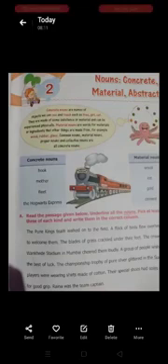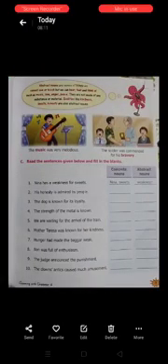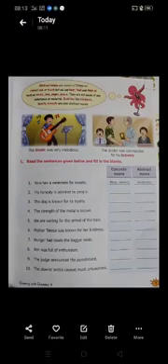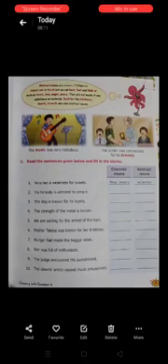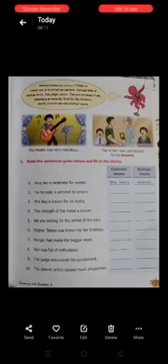Children, yesterday we learned about the abstract noun. I told you that abstract nouns are the name of things we can't see or touch, but we can hear, feel, and think of, such as music, love, anger, peace. Okay, this is called abstract noun. They are not made of any substance or material, and feelings are also abstract nouns.